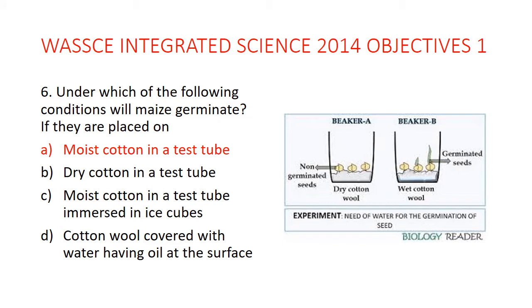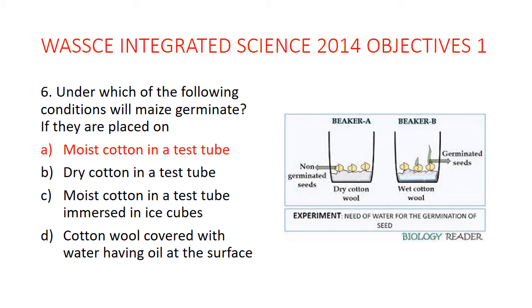Now question 6. Under which of the following conditions will maize germinate if placed on a moist cotton in a test tube? Well, if you place them on a dry cotton in a test tube, there will be no water, and water is one of the factors necessary for germination. Aside from water, you also need oxygen, then a suitable temperature, and then a viable seed. So there are 4 factors necessary for germination: suitable temperature, water, oxygen or air, and a viable seed.